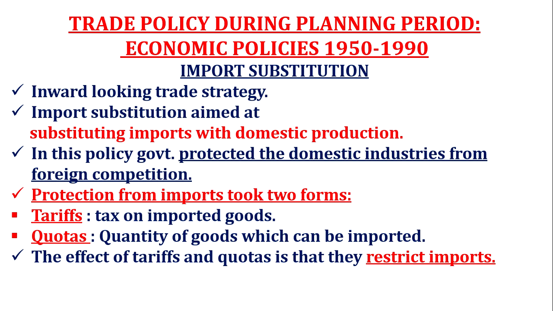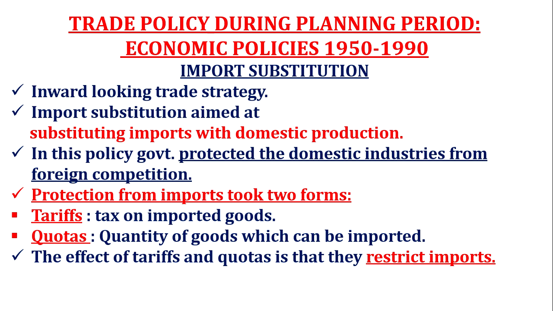Now the trade policy. Trade means foreign trade here. Import substitution was one of the economic policies during 1950 to 1990, which means an inward looking trade strategy, aimed at substituting imports with domestic production. In this policy, government protected the domestic industries from foreign competition, and protection from imports took 2 forms. First, tariffs. Tariffs means taxes on imported goods. Secondly, quotas, meaning the quantity of goods which can be imported. And the effect of tariffs and quotas is that they restricted imports during that era.